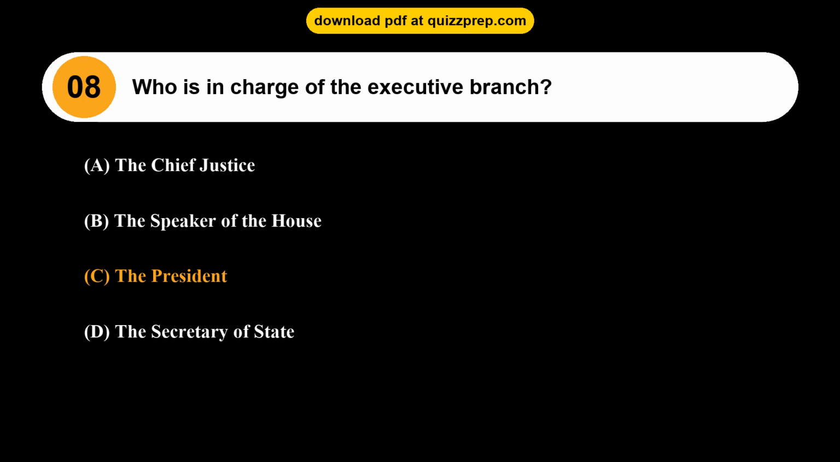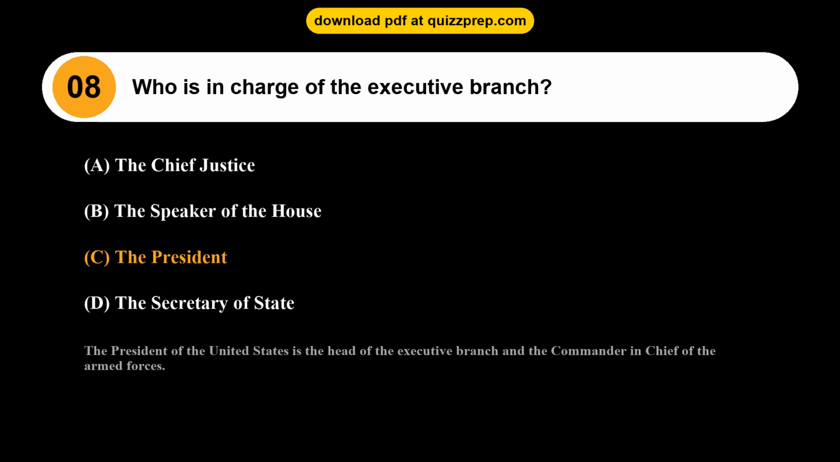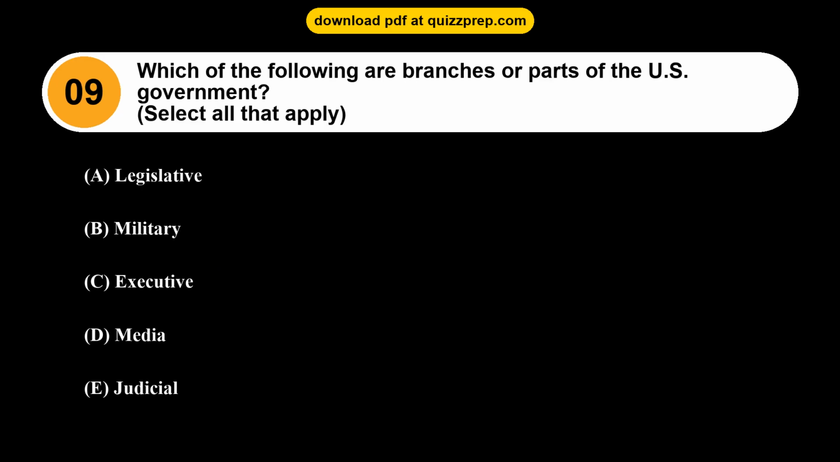The President. The President of the United States is the head of the executive branch and the Commander-in-Chief of the Armed Forces.